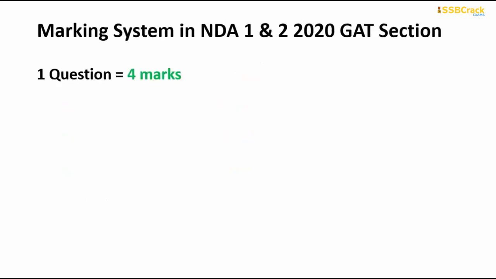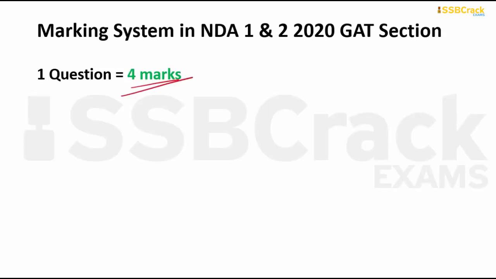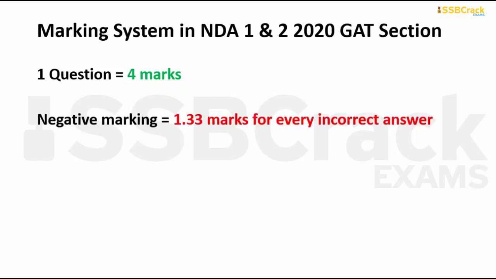Before beginning, I would also like to remind you that each and every question in the NDA examination carries 4 marks. That means answering any question correctly, you will score 4 marks. There is also negative marking: if you attempt a question and answer it wrong, you will lose 1.33 marks for every incorrect answer.